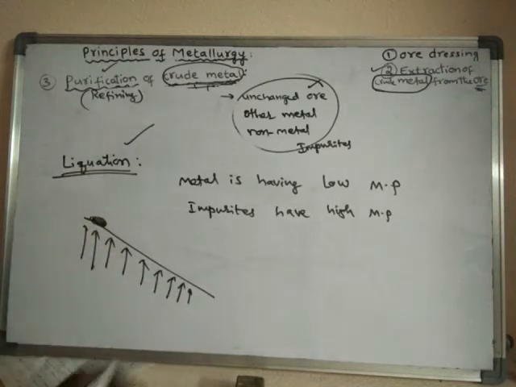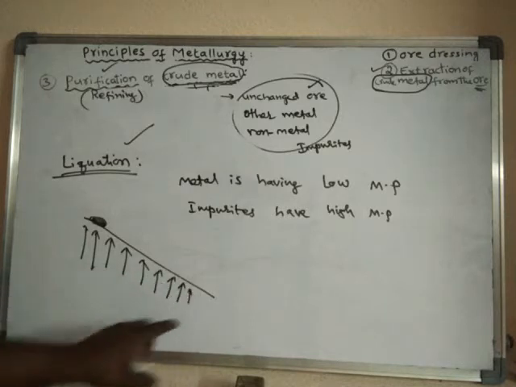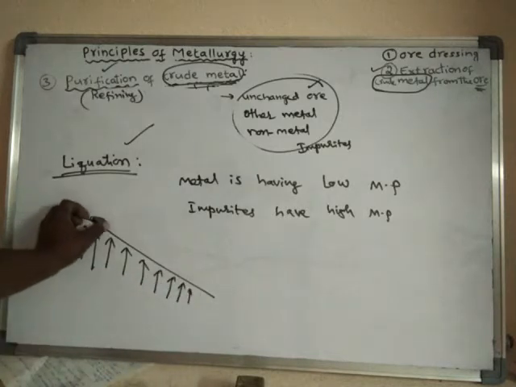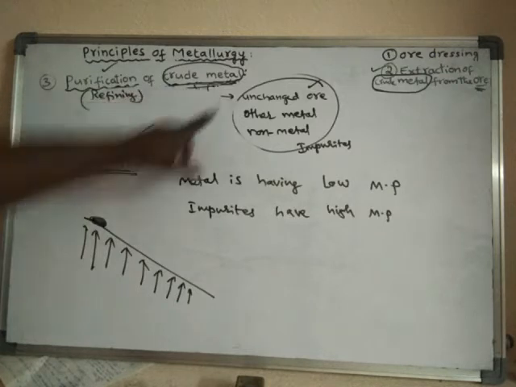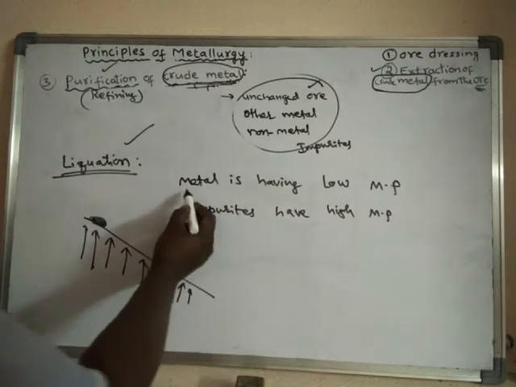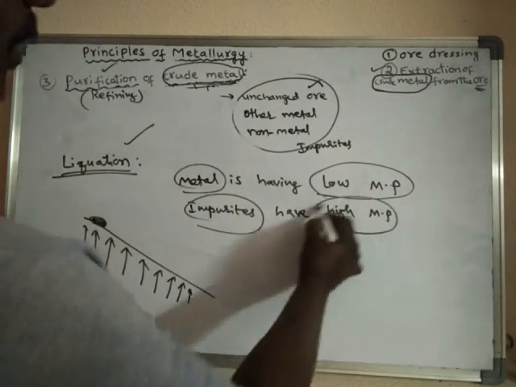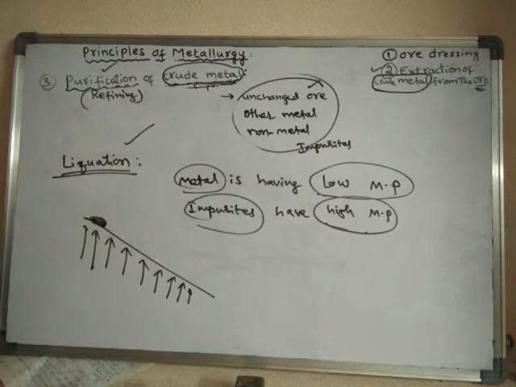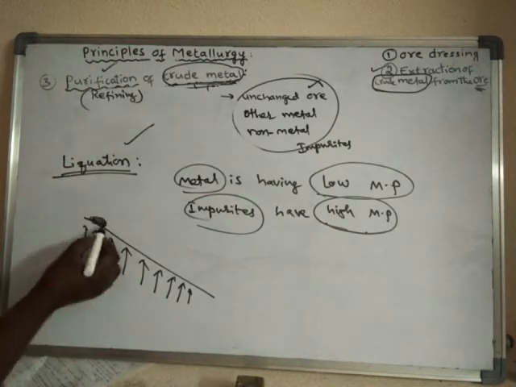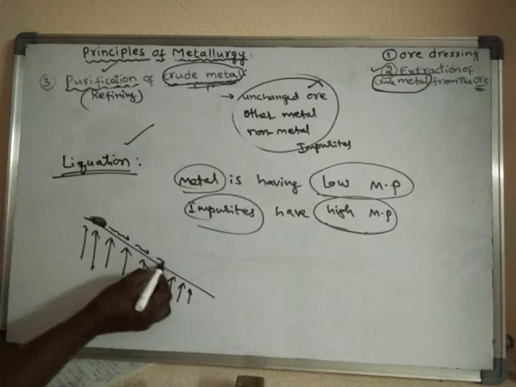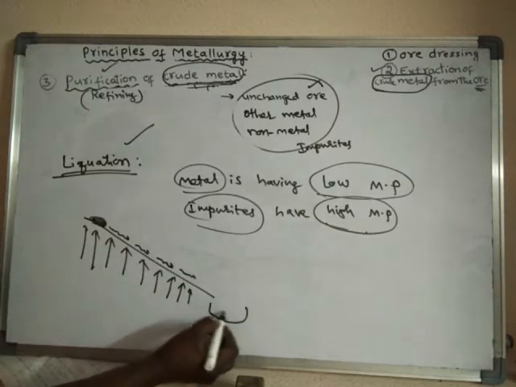So this sloping surface is made up of some refractory materials. Refractory material means the material which can withstand high temperatures. So when this sloping surface is heated, at the top the impure metal or else the crude metal is kept. What happens? The metal has a low melting point and the impurities have a high melting point. So the metal will melt because of its low melting point, and it will flow down and be collected at the bottom.